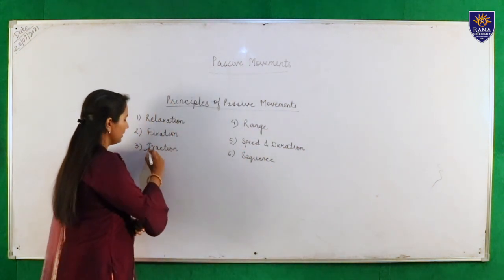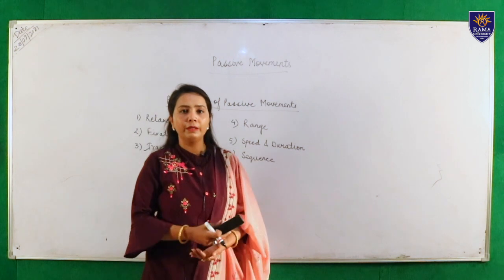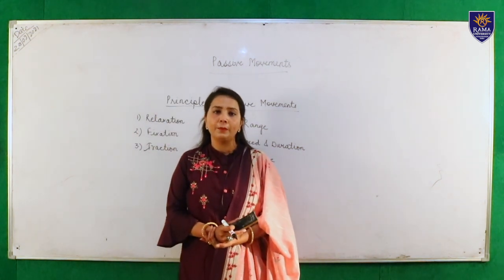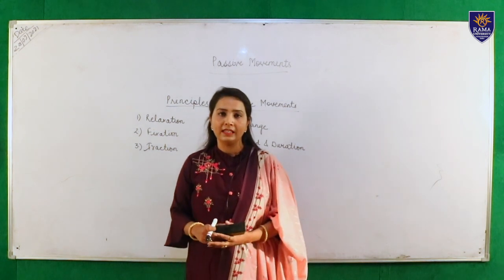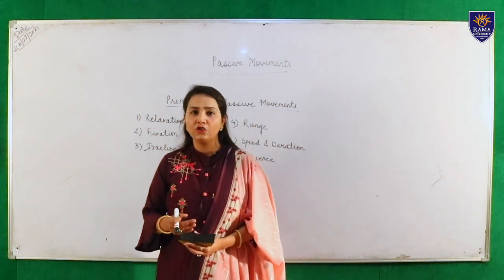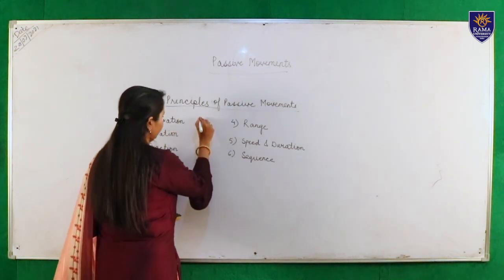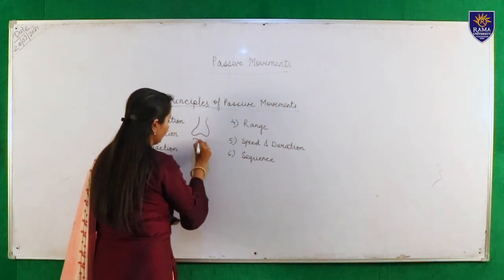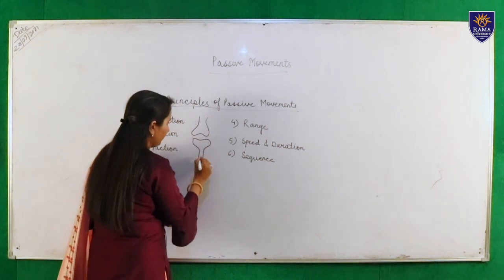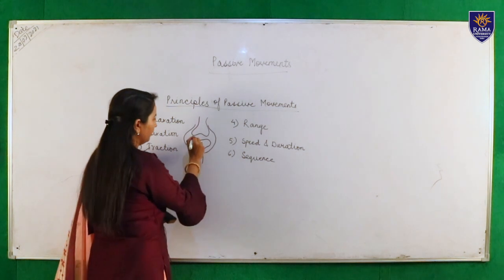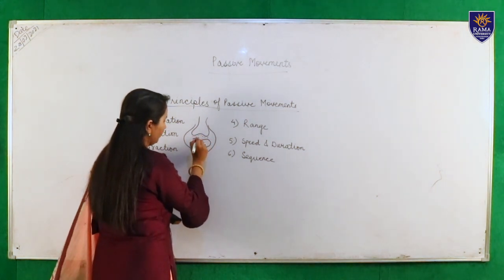The third one is traction. Traction should be maintained throughout the movement because it increases the space between the intra-articular surfaces and reduces the adhesion between them. Like if this is the bone, and this is the synovial fluid.